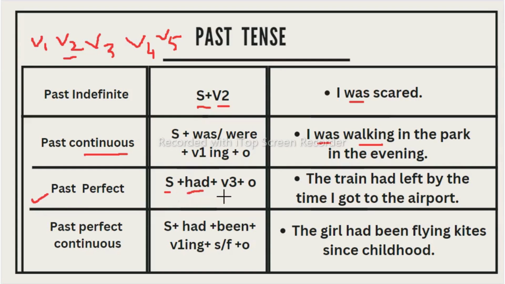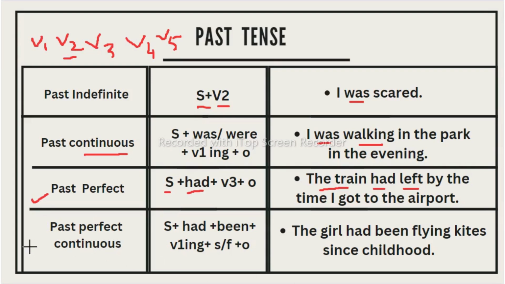Along with this, V3 you need to take. For example, the train, which is a subject, had left. Left is V3 here. Now object, whatever is there, object will be there. For example, if I say John had bought the book, the book is the object here and bought is the V3. John had bought the book.